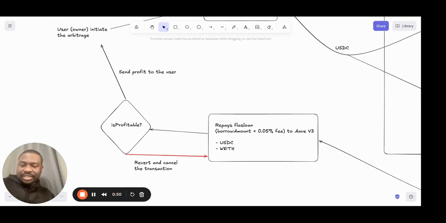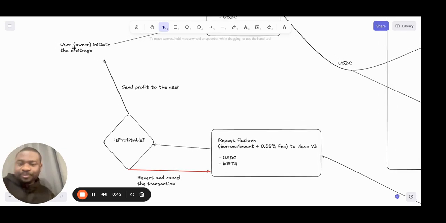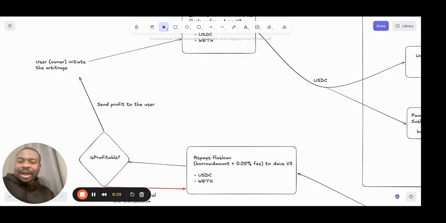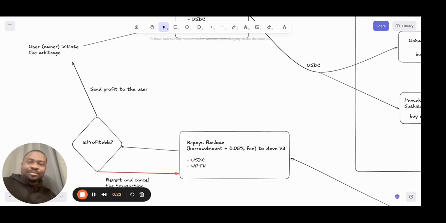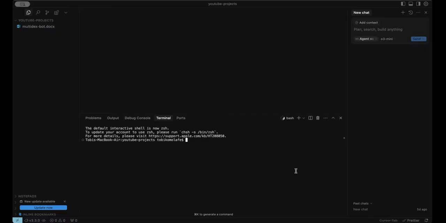Then it will check if our transaction was actually profitable. If it's profitable, it will send the profit back to us. Otherwise, the whole process will be reverted. And in that case, we would have just lost the gas fees we have paid so far. On Base blockchain, the gas fee is less than 1 cent. So that's the risk we'll be taking. We'll probably lose 1 cent if this fails. So let's jump to the IDE and start coding.